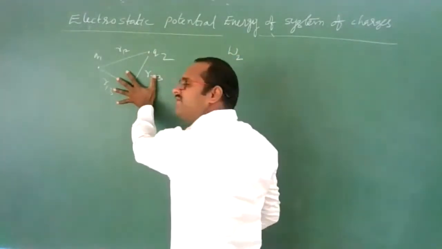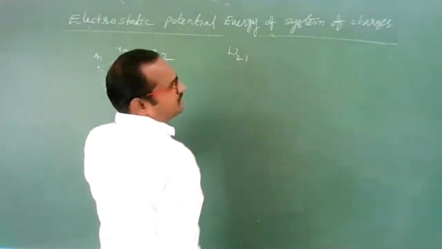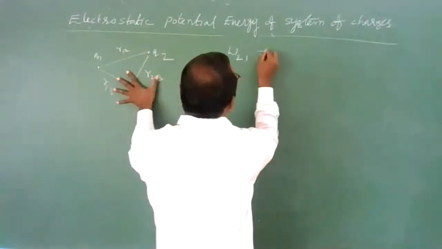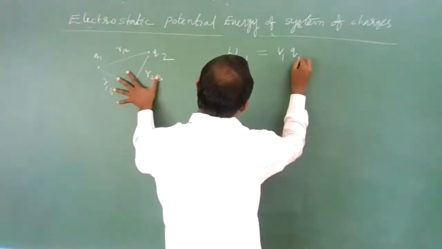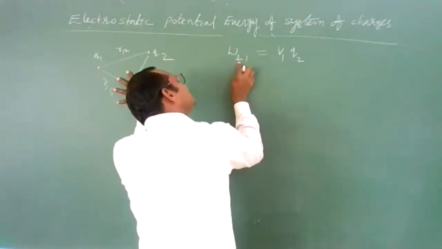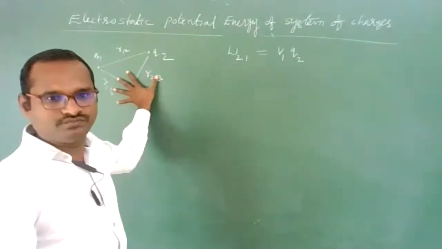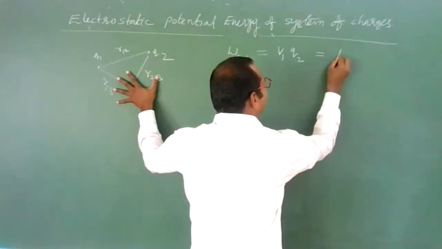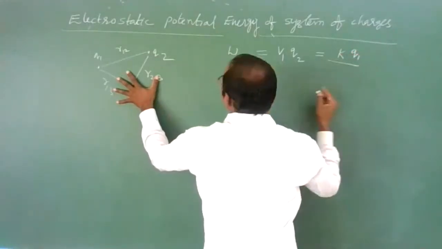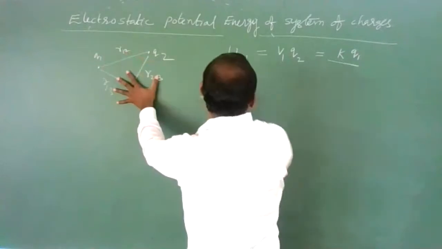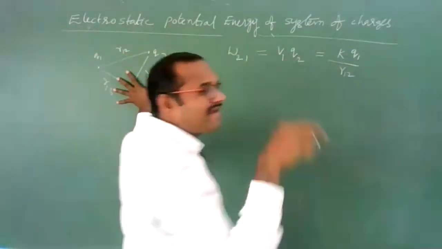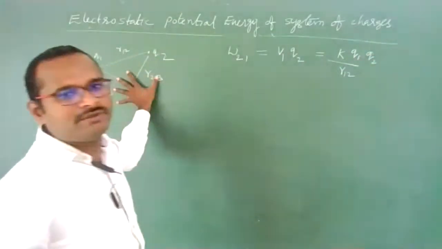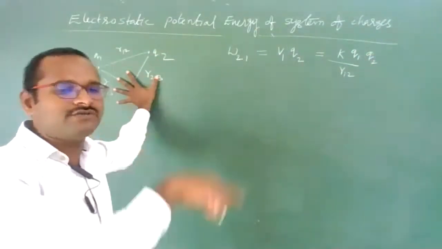To bring charge Q2, you need to perform some work against the potential of the first charge. The first charge's electric field is there, and due to that we need to perform some work. That can be written as potential due to the first charge times charge Q2. The potential formula is 1 by 4 pi epsilon naught, K Q1 by the distance of Q2 from Q1, R12, times Q2. This is the work to be performed to bring charge Q2 to its location.